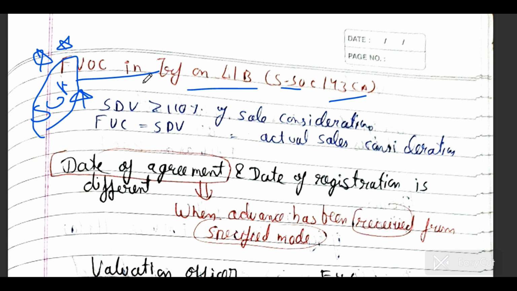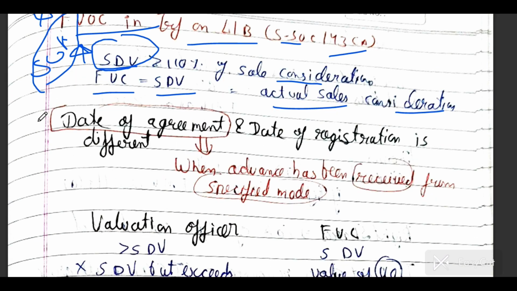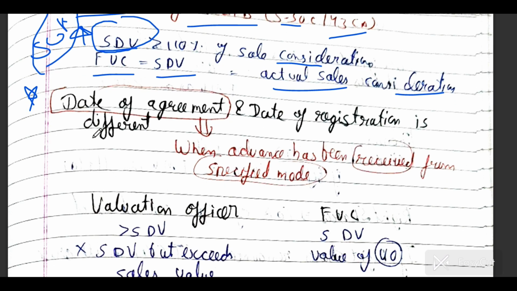So for this purpose, the government has come up with sections 50C and 43CA. If your SDV is equal to or more than 110% of the sale consideration, then the full value of consideration will be the SDV. Otherwise, the actual sale consideration will be the full value of consideration. I hope you got it, and if you need more examples, let me know in the comments.